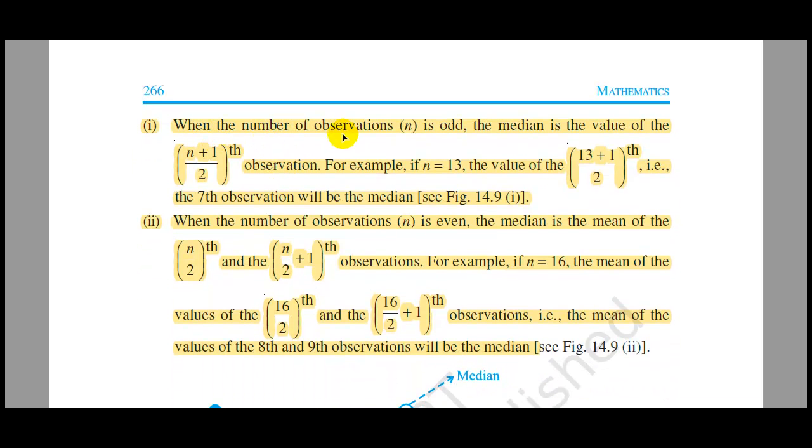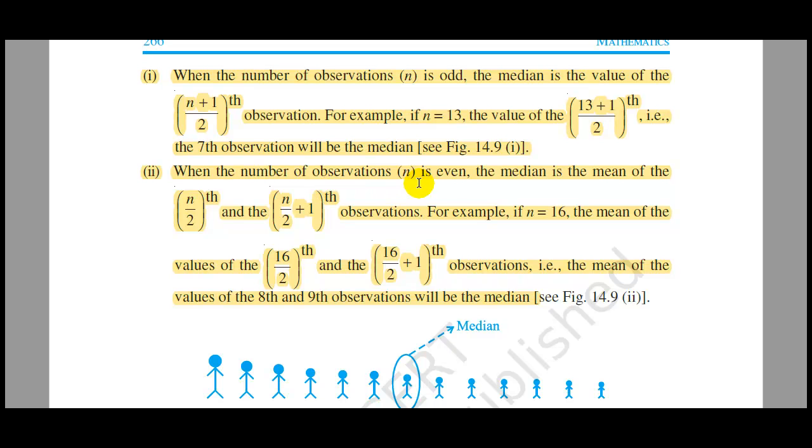When the number of observations n is odd, the median is the value of the (n plus 1) by 2 th observation. And when the number of observations is even, there will be two middle values: the n by 2 th observation and the n by 2 plus 1 th observation.